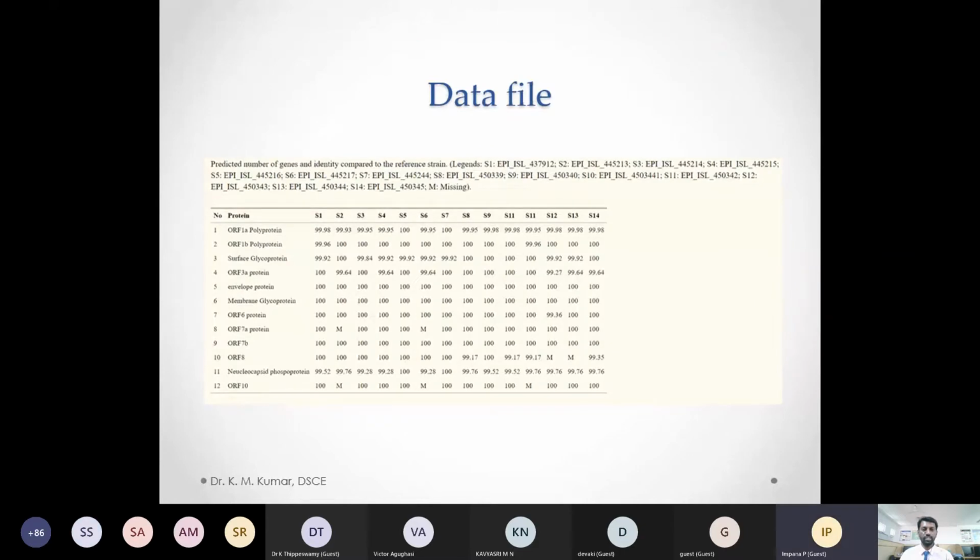So these are the data files which I have taken, which we have seen now. These are the proteins which we have chosen. I'll move to the next slide.